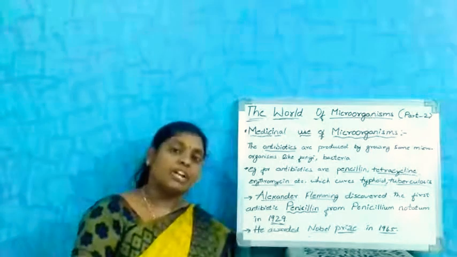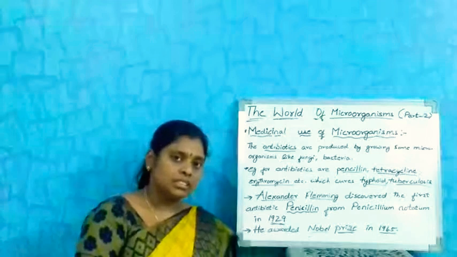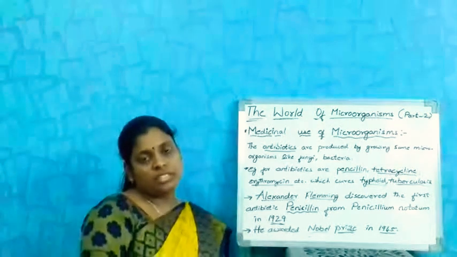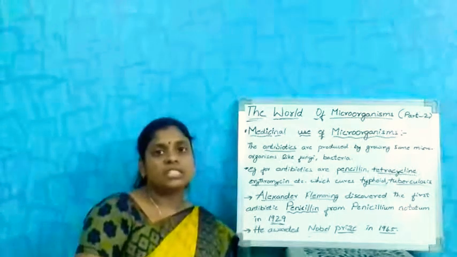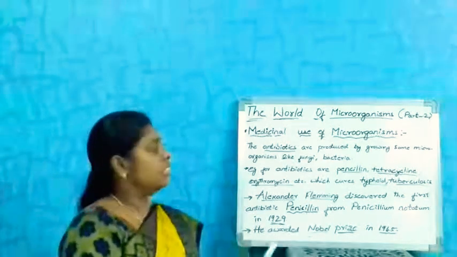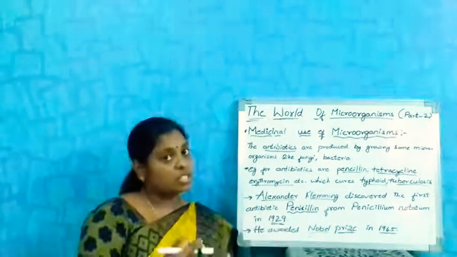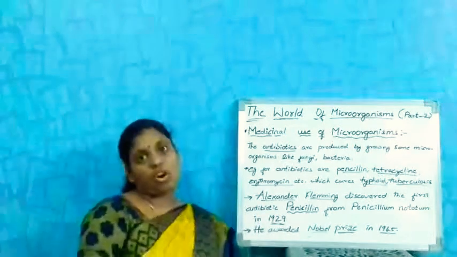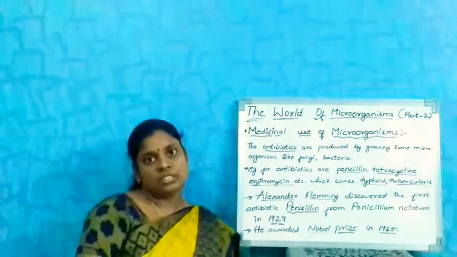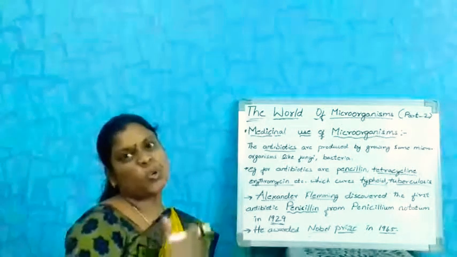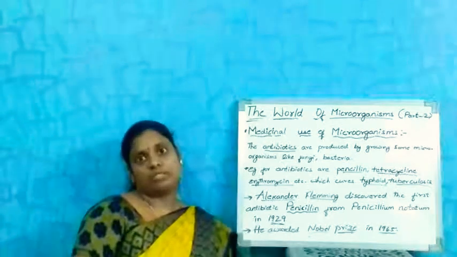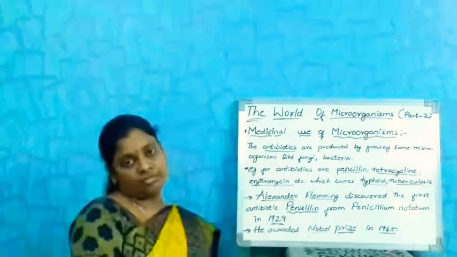What are those antibiotics? Why are we using them? Antibiotics are substances produced by some microorganisms which help to cure other microbial infections.